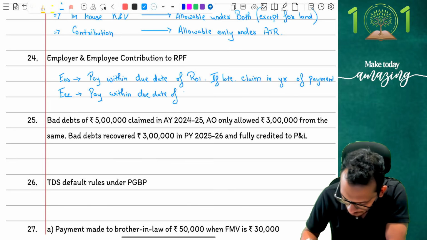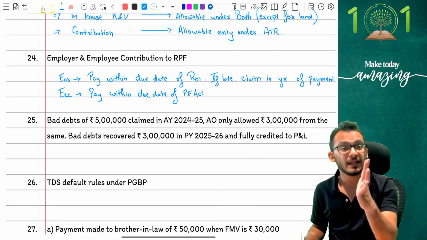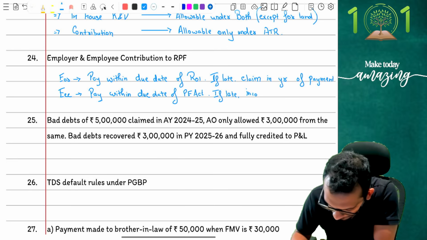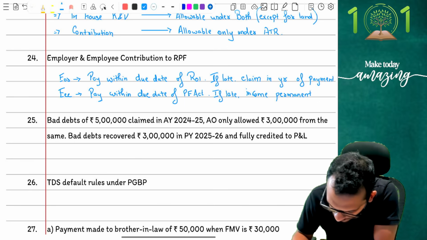Yes, so let's say you are going to say PF, so I'm going to say due date of PF Act, which is normally 15th of next month. If this goes late, then it is income permanently, which means I am not going to give you the deduction even if paid later on. That is what the conditions are.